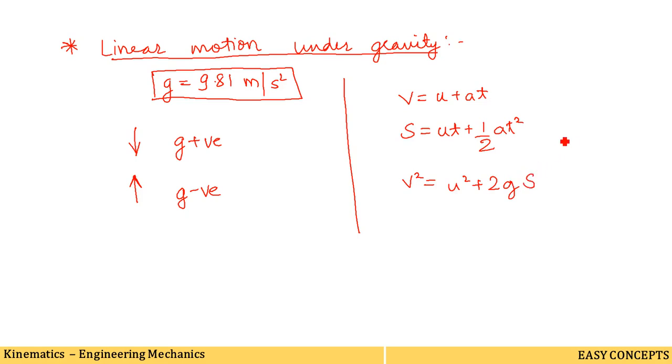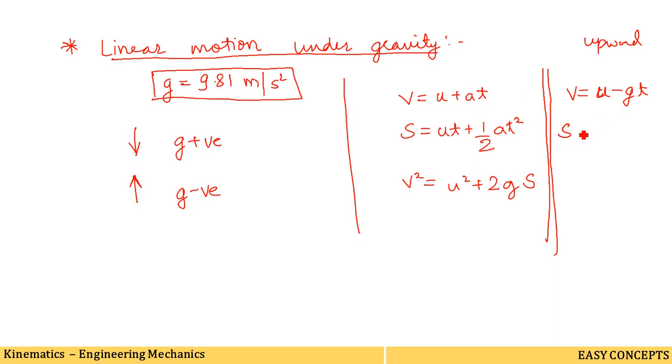But when the body is projected vertically upward, what will happen here? When the body is projected vertically upward, then v equals u minus gt. Okay, a is replaced with g, and for upward motion, which is opposite to gravity, it is written as minus g.